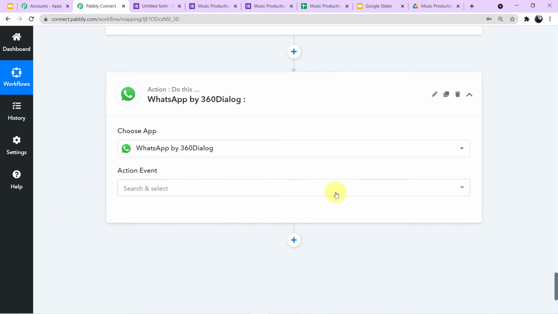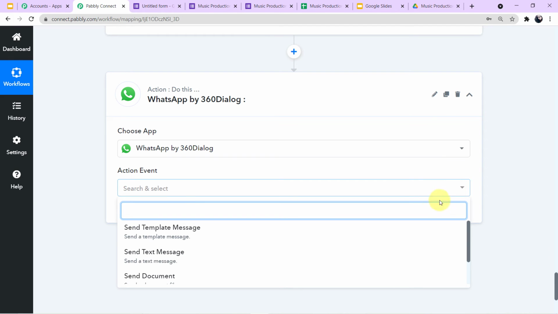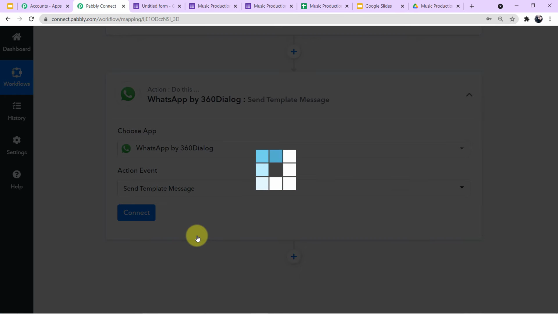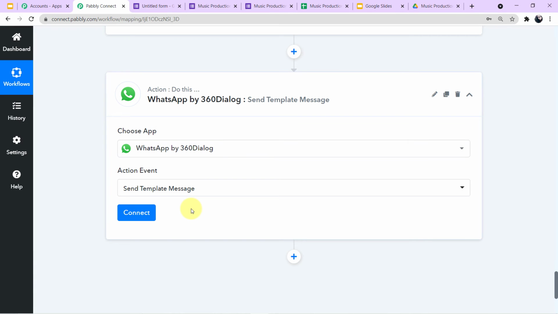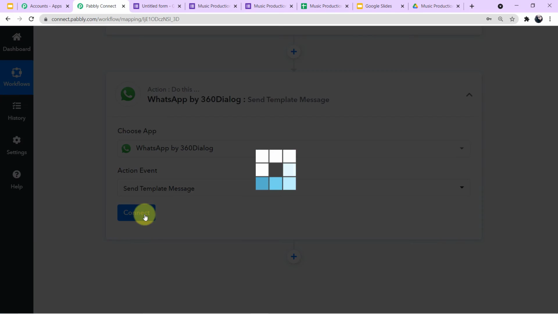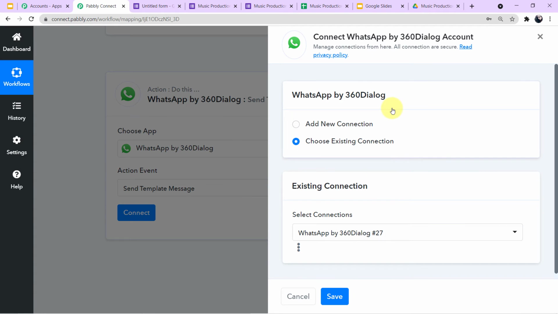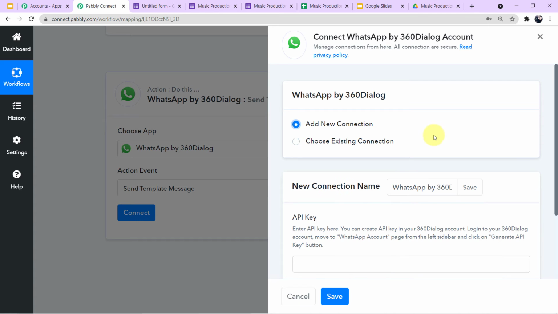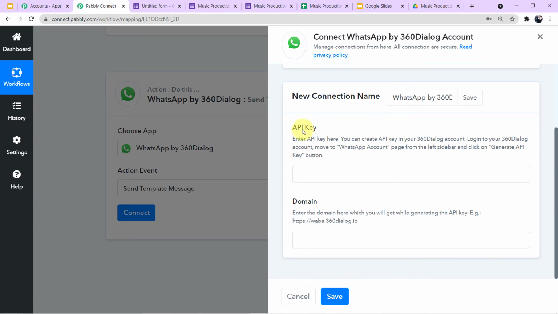A new field of action event has emerged in front of me. You know the drill. Click on this arrow and search for the particular action event. I want to select send template message as an action event. So I'll choose this, and now I'll click on connect. A mini window has emerged asking me for two options. I'll click on add new connection, and now you can see it is asking me to fill up two fields.